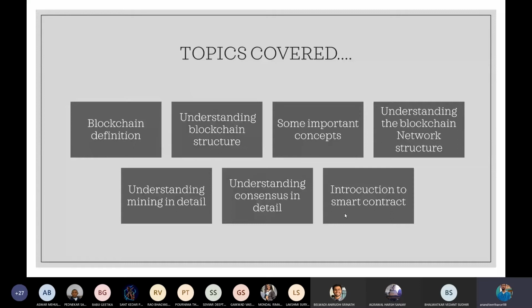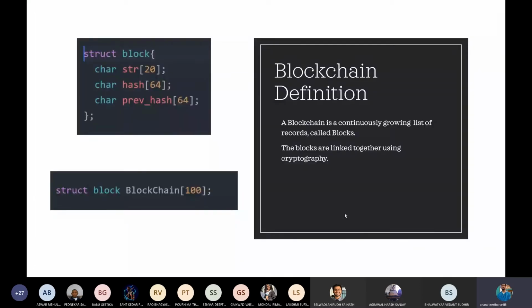So now, blockchain definition. Blockchain is defined as a continuously growing list of records called blocks, which are cryptographically linked together. Let's break this definition into three parts. First, let's understand what this continuously growing list means.